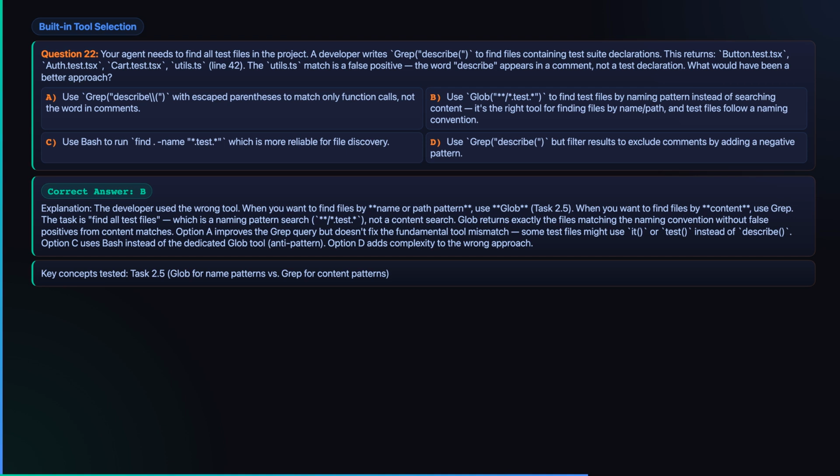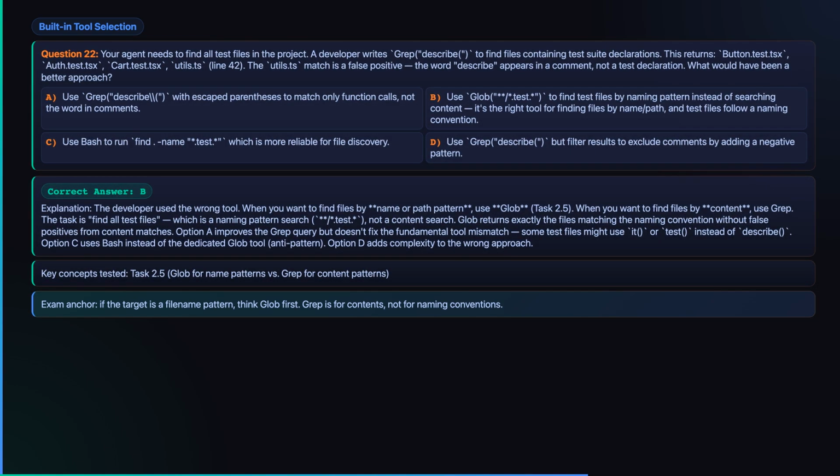Grep looks through text, so it can miss tests that use it or test instead of describe, and it can also hit comments that happen to contain the same word. Glob cleanly answers the real question because the real question is about the path pattern. If the target is the file name, think glob first. Grep is for contents, not for naming conventions.